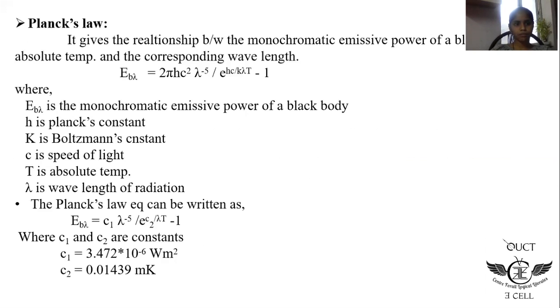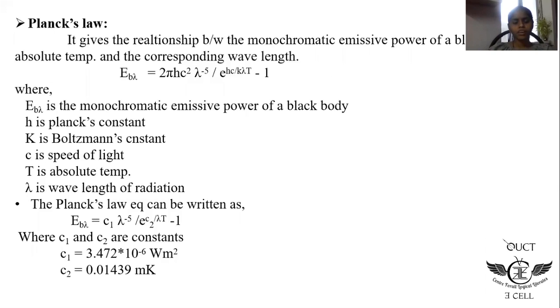Now we will see Planck's law. Planck's law gives a relationship between the monochromatic emissive power of a black body, the absolute temperature, and the corresponding wavelength lambda. So EB lambda is equal to 2 pi h c squared over lambda to the power 5 into e to the power of hc by lambda kT minus 1. Here h is Planck's constant, c is the speed of light, and lambda is the wavelength of the radiation.